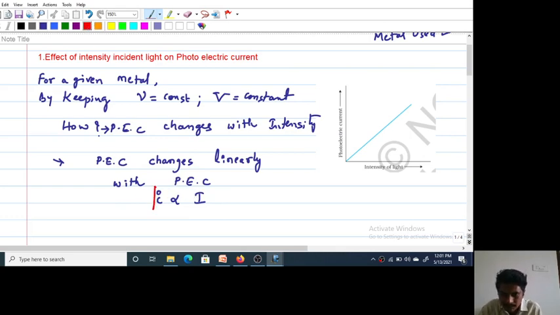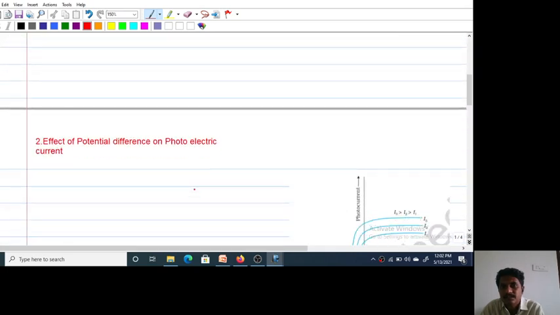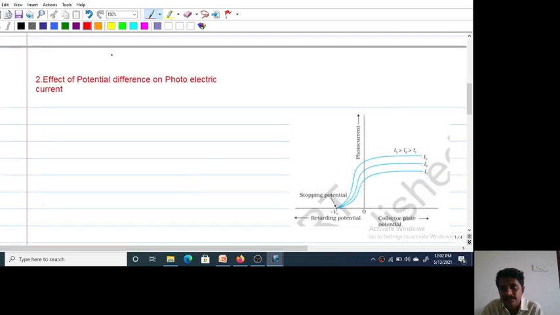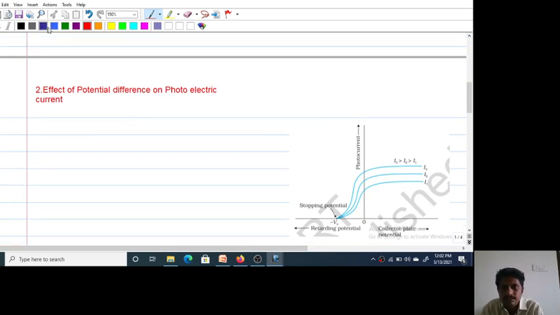For a given metal, a given frequency and a given potential difference, the photoelectric current is directly proportional to the intensity of incident light. And the second factor, experimental observation.